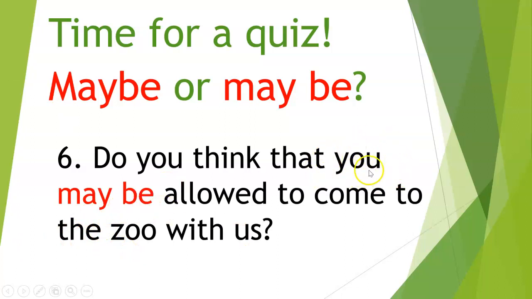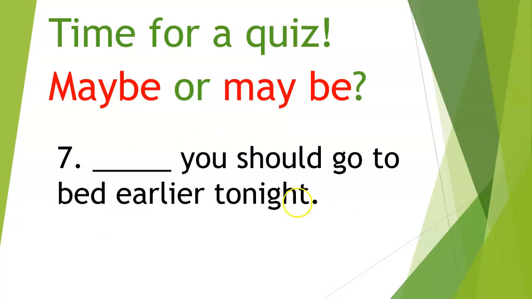So whenever we have a subject, we're going to use the separated form. Do you think that you may be allowed to come to the zoo with us? Again, this is a verb, so it's going to need a subject to go before it. Okay, let's try number 7.